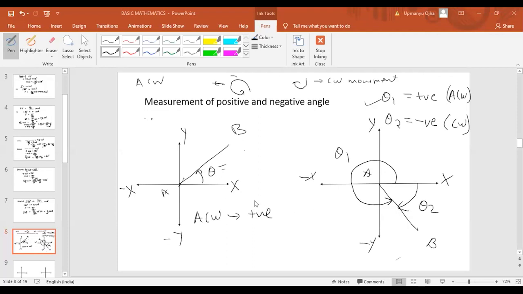For that, theta is always measured starting from the x-axis, and if it is moving in the anti-clockwise direction like this, then theta is positive. In this case, if AB is the line, we start from the x-axis, and the angle when we move anti-clockwise will be theta 1. That would be positive, and if we move in clockwise, theta 2, which will be negative.